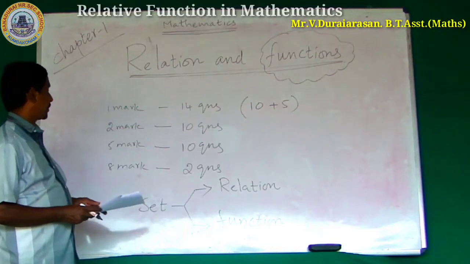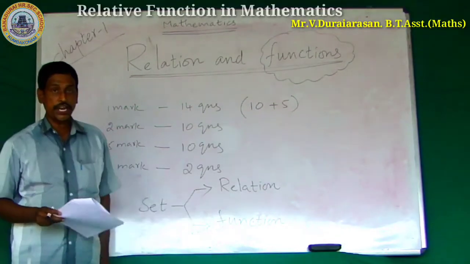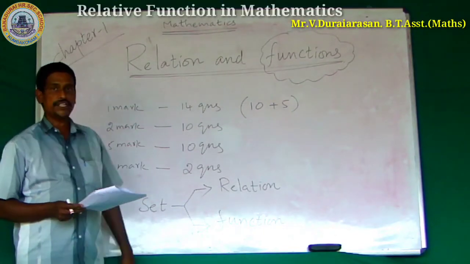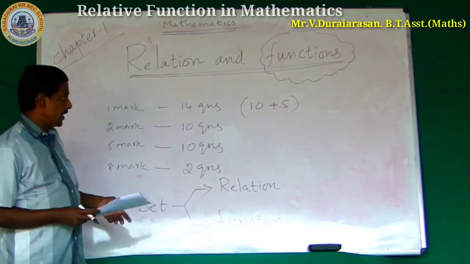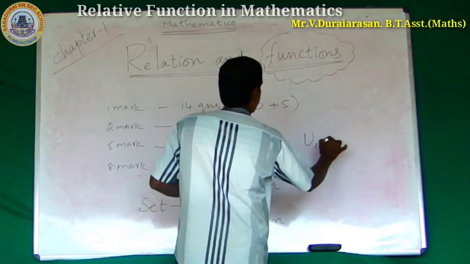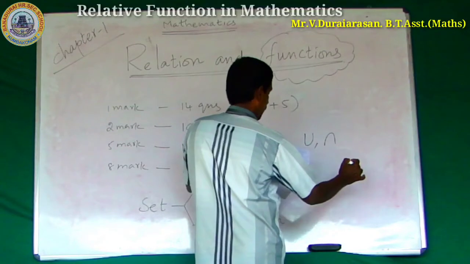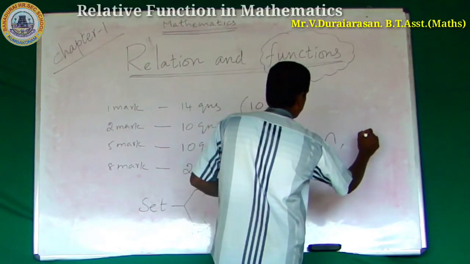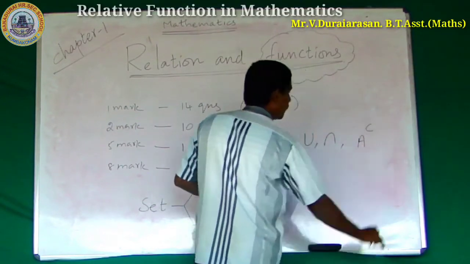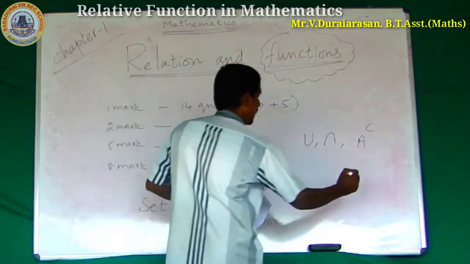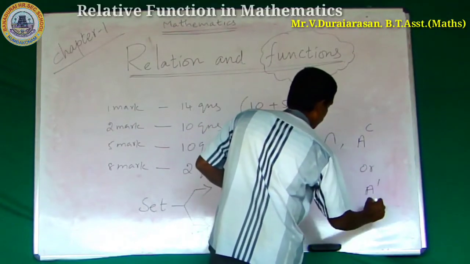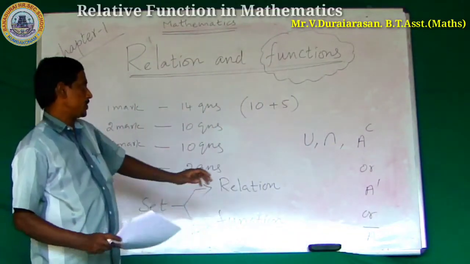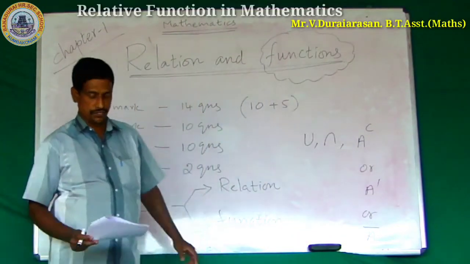We have also seen how to form new sets from given sets by taking union, intersection, and finally complementation. A power C or A dash or A bar are all notations of complement sets.